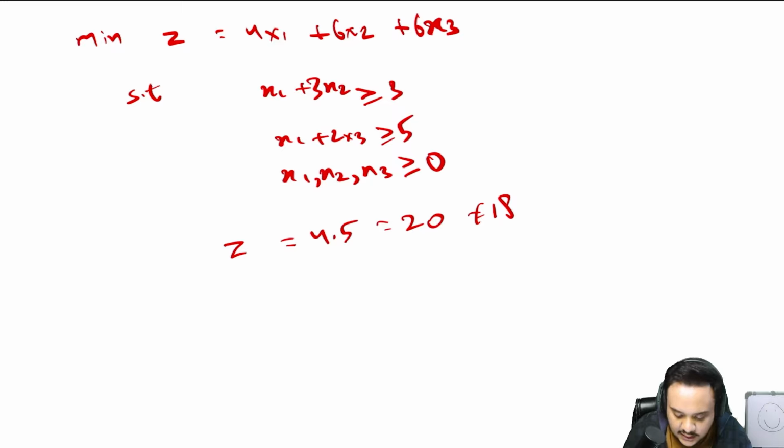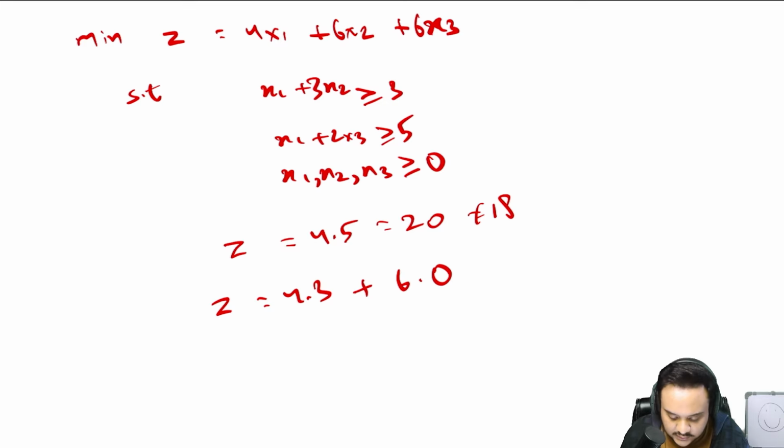Now let us try a different value. Let us take x1 to be 3. So z is equal to, this part is going to be 0, because x1 is equal to 3. So 4 multiplied by 3, x1 is 3, plus 6 into 0, x2 is 0, because in the first equation we have taken all of it.